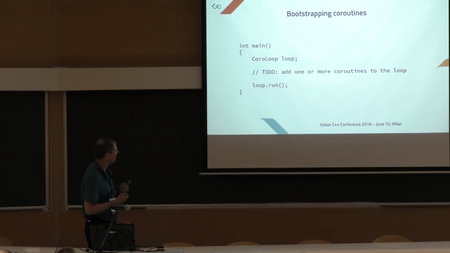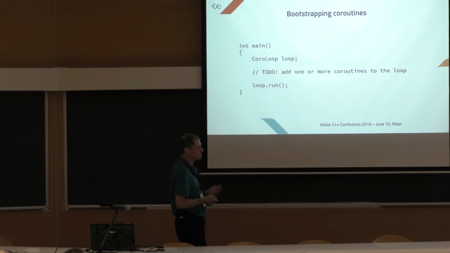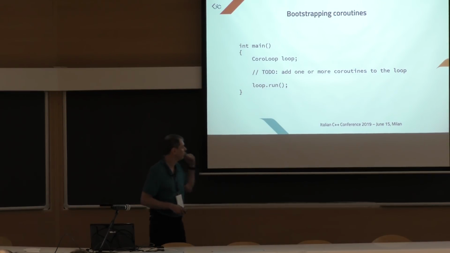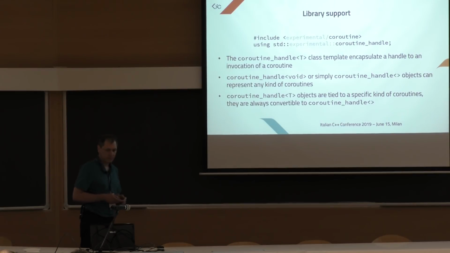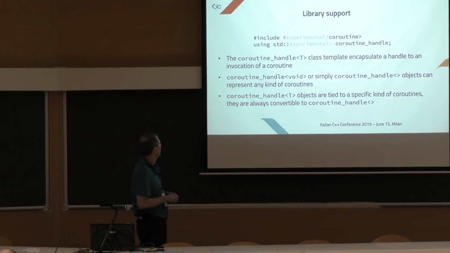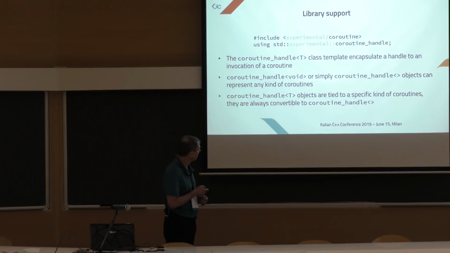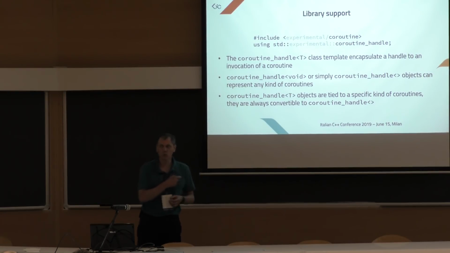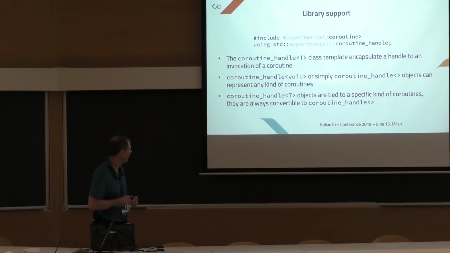What does the language give us to implement this kind of thing? The main ingredient is this template here, coroutine handle. In C++20 it will be in the std namespace. In Visual Studio, it's still in the std experimental namespace. This is a class template. The type, we will see what the type means in a few slides.